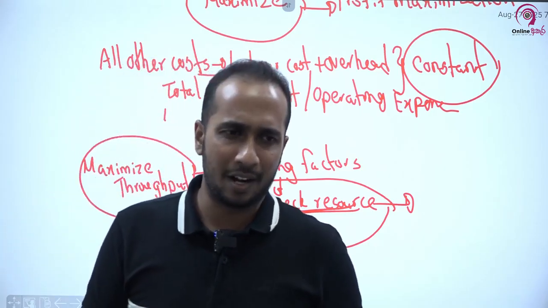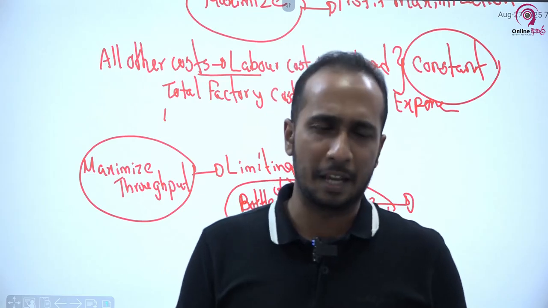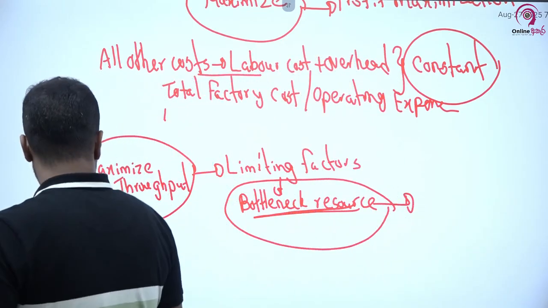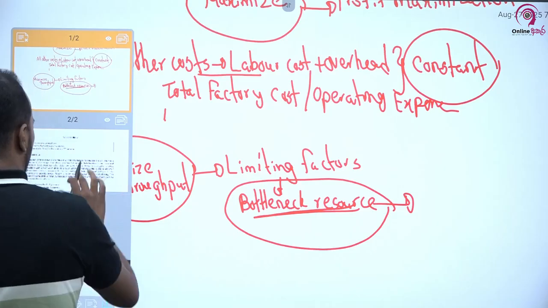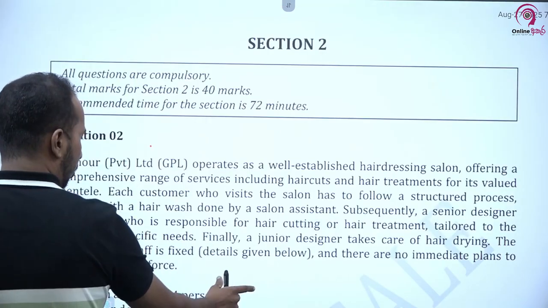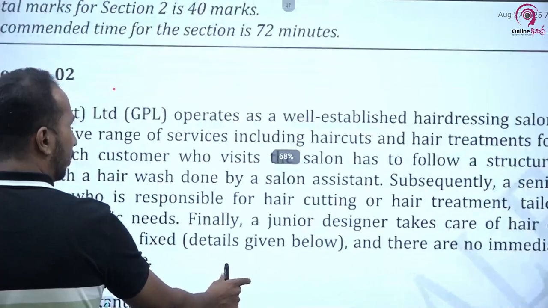So let's try to understand this throughput accounting concept with a past paper question. I have selected a past paper question in order to understand this.